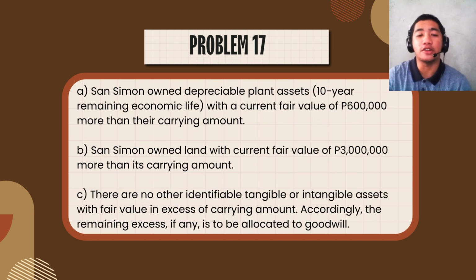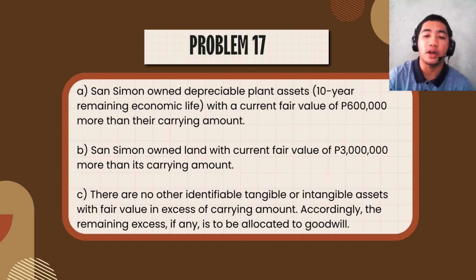San Simon owned depreciable plant assets with 10-year remaining economic life with a current fair value of 600,000 pesos, more than the carrying amount. Next is that San Simon owned land with current fair value of 3 million pesos, more than its carrying amount. Next, there are no other identifiable, tangible or intangible assets with fair value in excess of carrying amount. Accordingly, the remaining excess, if any, is to be allocated to goodwill.